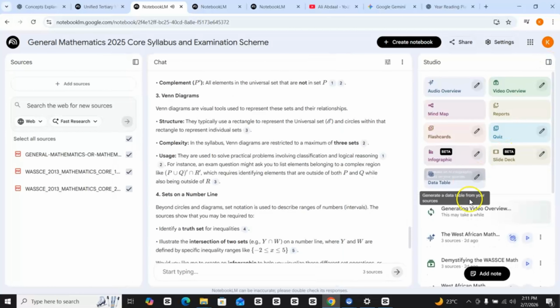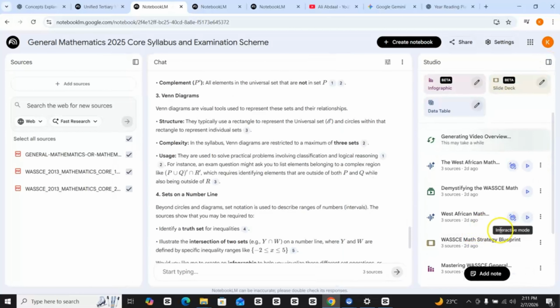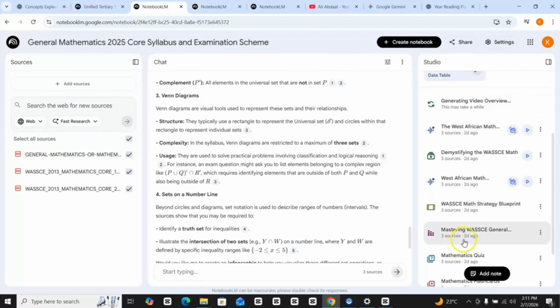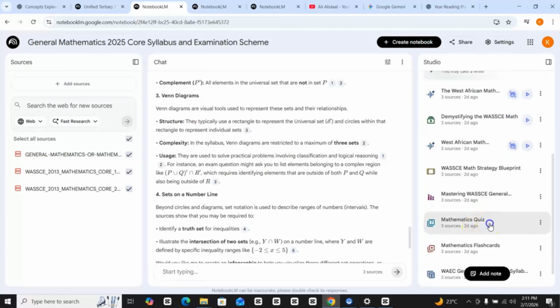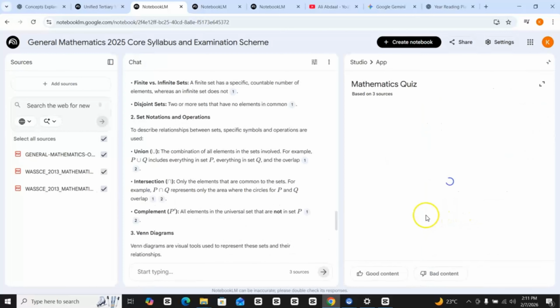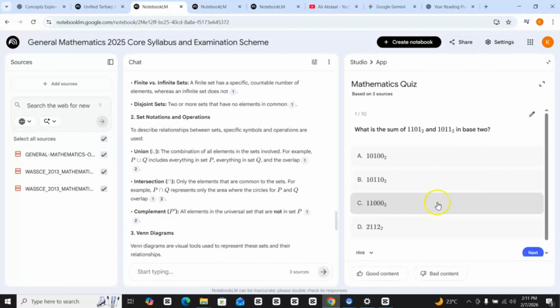So look at this. What is the sum of this number to base 2? It will tell you, okay, let's just pick any number at random. Oh, at random, and I got it. So what's the value of this? At random, so good. Next, I'll just be picking anything at random.